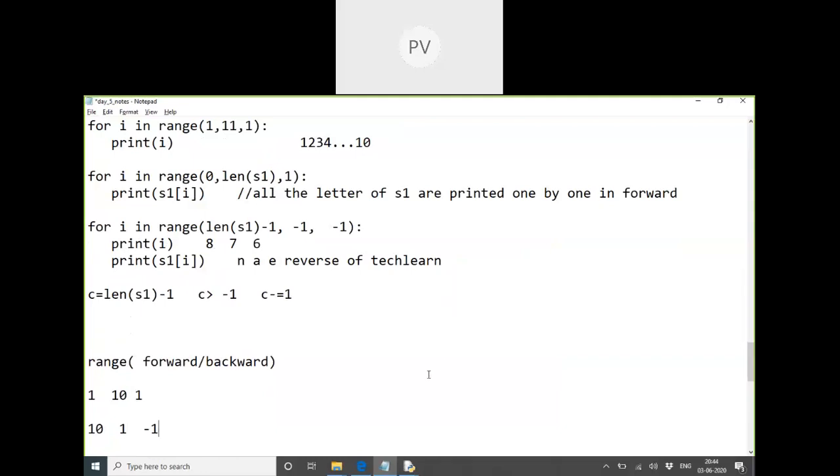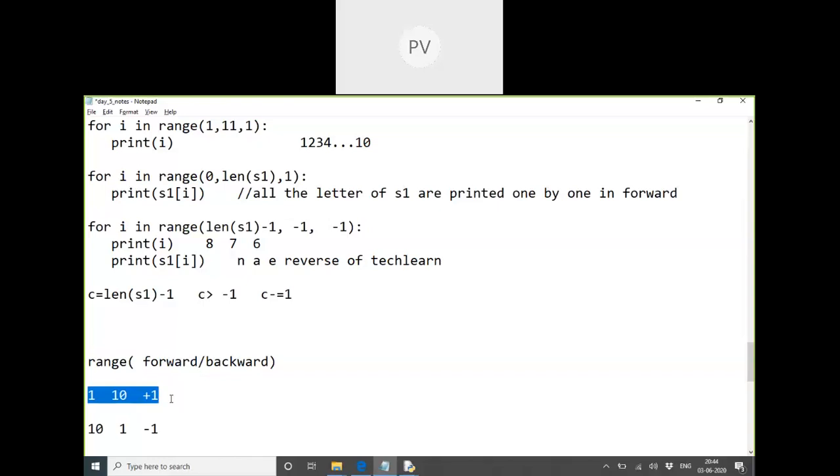When going forward, always go for an increment of values. When going backward, always go for a decrement of values. Is that clear? Then range will give you the series of values in that range, what you mentioned in the brackets. Those values we can use for any representation.